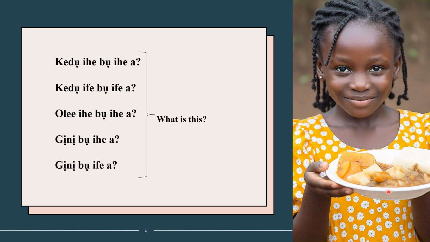Apart from asking what food is this or what item is this, talking about item, you can come into your house and see a mess and you say, what is this? So you can still use this sentence. Gịnị bụ ihe a? Kedu ihe bụ ihe a? Olee ihe bụ ihe a? You can use any of these sentences in that context. Apart from asking about stuff, you can also use it to ask about situations. They all mean the same thing.